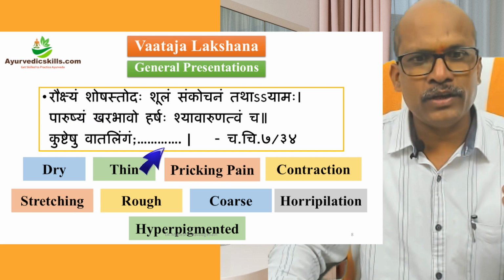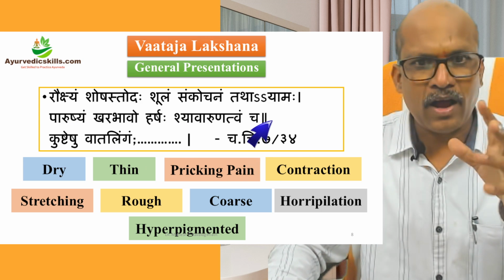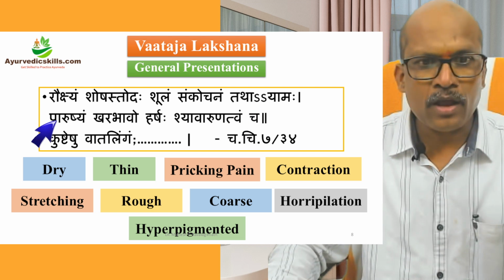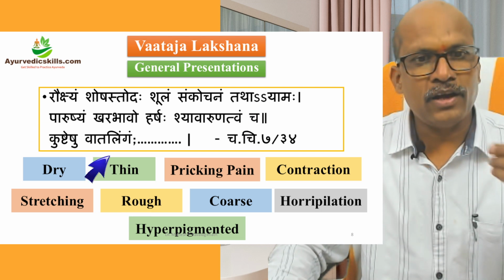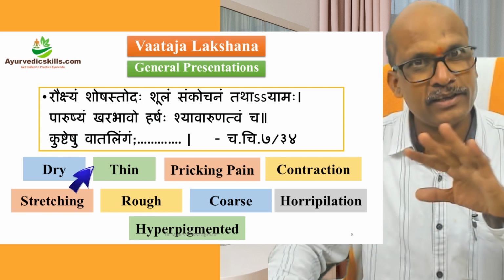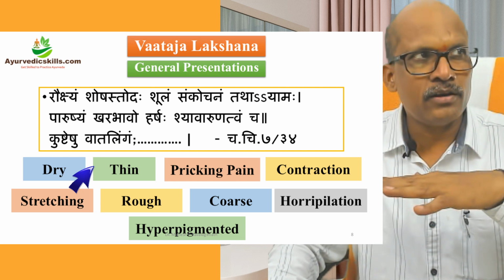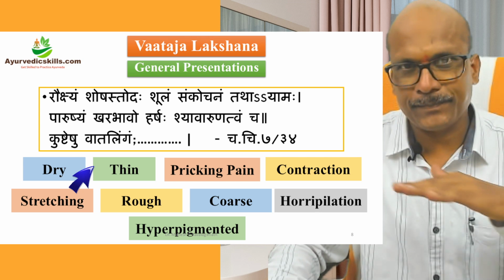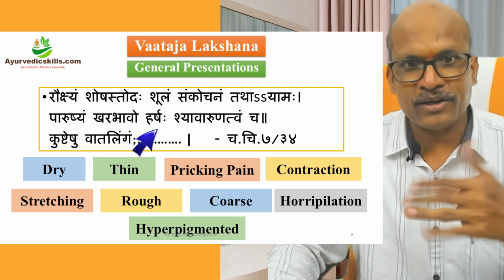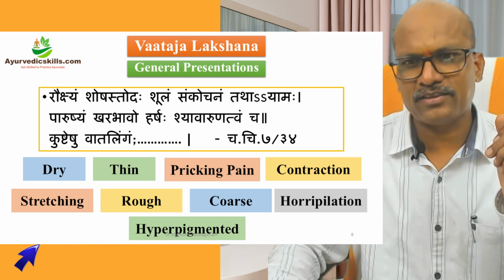Stoda, pricking type of pain. Sankocha, contractions will be there. Ayama, stretching; whenever there is sankocha, adjacent to that there will be ayama. Parushya, they are rough. Kharabhava, they are coarse. Rough and coarse are a little bit different, right? Coarse means something like touching sandpaper. Harsha, that is Roma Harsha, horripilation will be there, and hyperpigmentation, Shavarnatvam. These are the lakshanas.